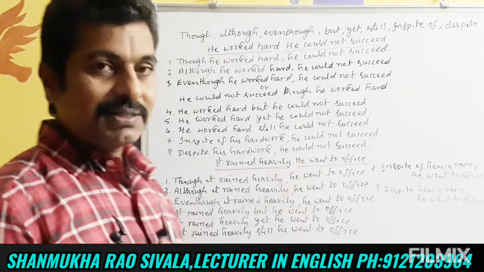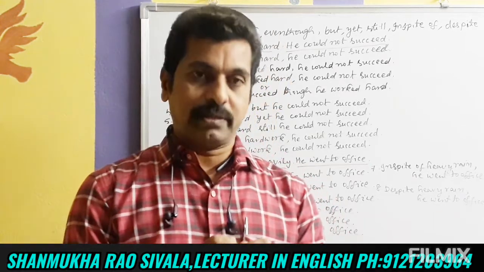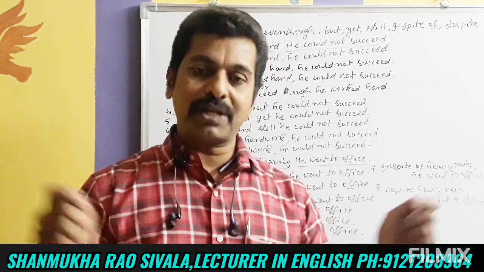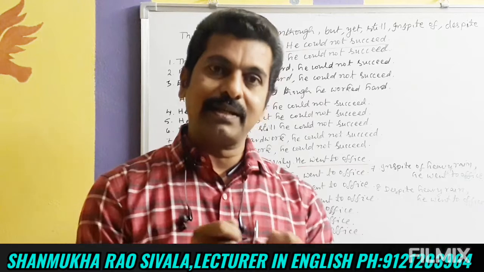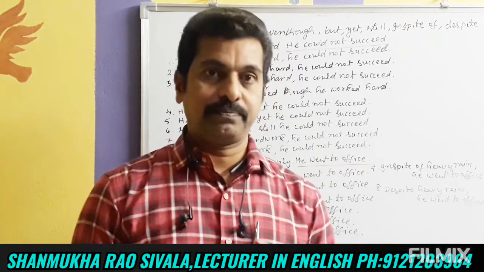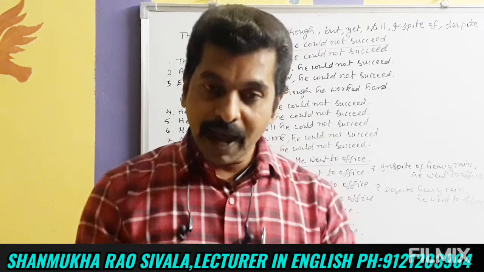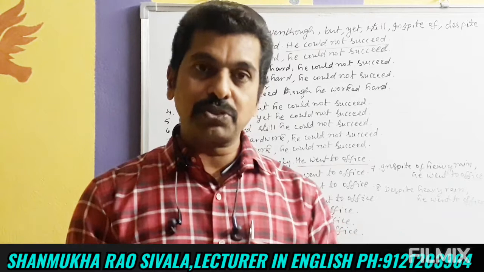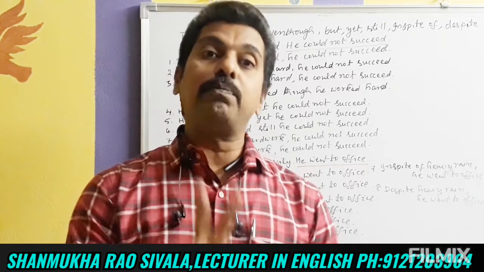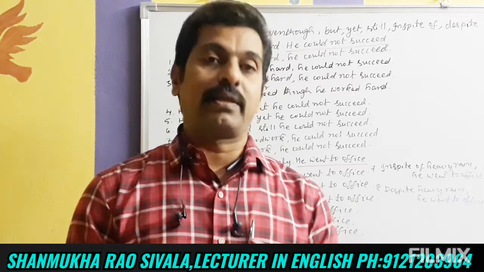Okay. So what is a conjunction, friends? Conjunction means it connects two sentences together. A conjunction is one which connects two sentences together. Which joins two sentences together is a conjunction. And these conjunctions are used to combine two opposite sentences, two contrary sentences together.